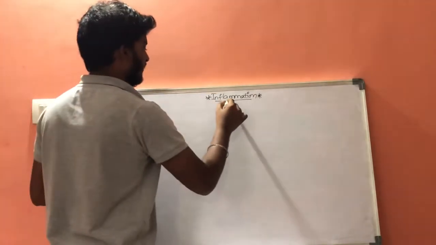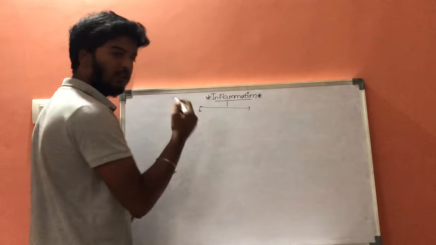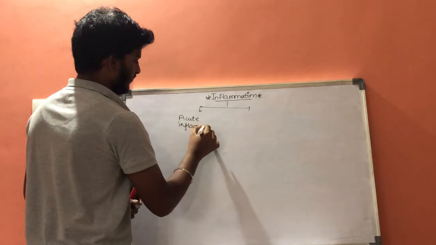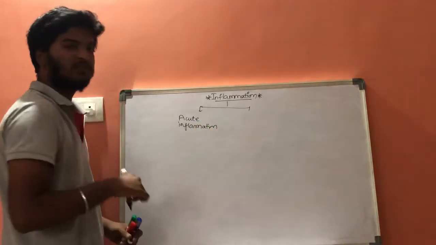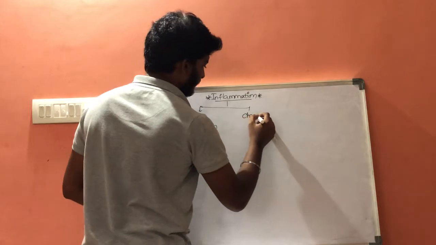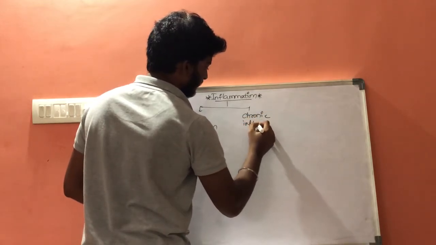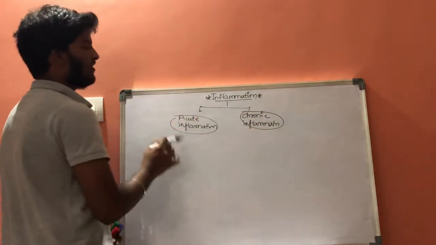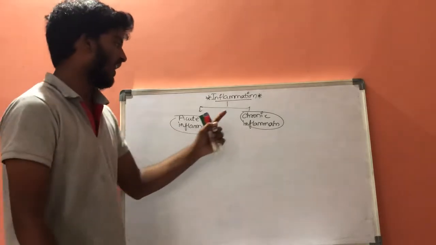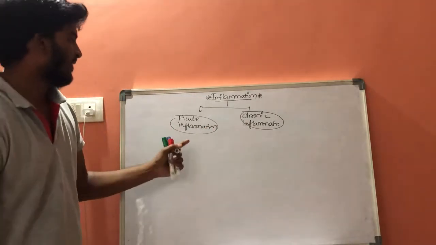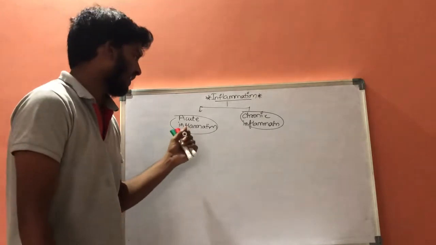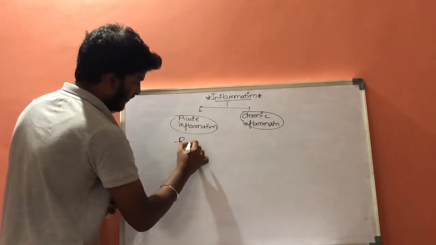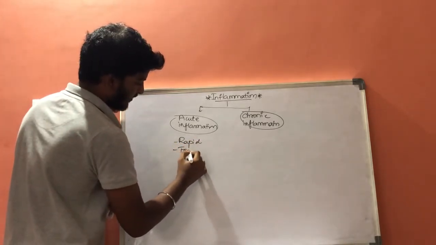One is acute inflammation, while the other one is chronic inflammation. What is acute and chronic, and the difference between them? Acute is a rapid response of vascular connective tissue, and it is rapid and it is transient.